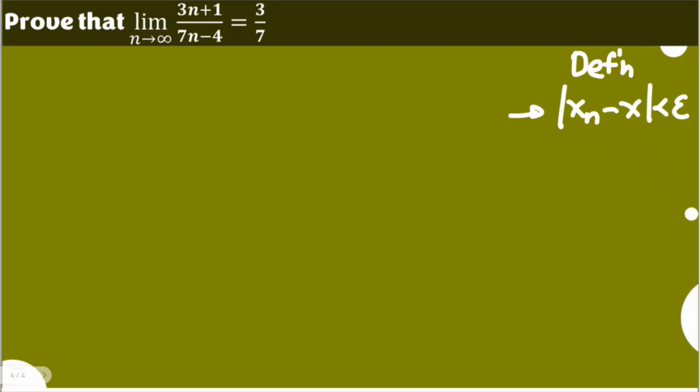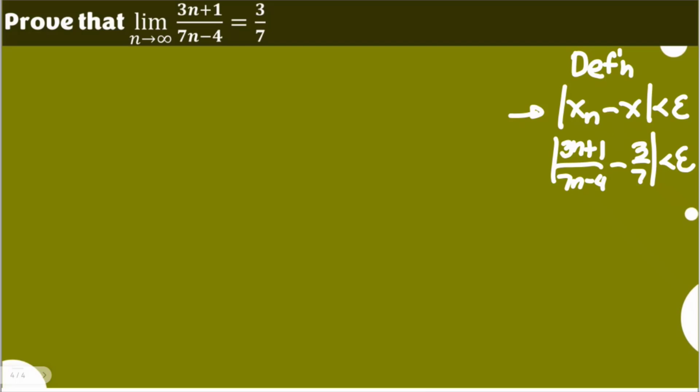So in order for us to look into the appropriate expressions or processes for our proof, let's try to come up with the expression that is related to our definition. So our x sub n, the sequence, is (3n + 1) / (7n - 4), minus the limit 3/7, which must be less than epsilon. Let's try to show the target expression that we need to have later so that it would be easier for us to start with our proof.